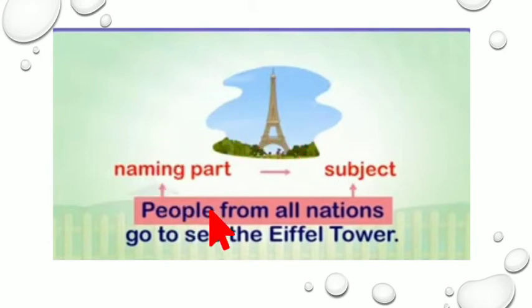Till here it is the subject because we are talking about the people from all the nations. Then they go to see the Eiffel Tower is the predicate, because here they all go to see the Eiffel Tower. And we have a verb in it also. Go is a verb, see is a verb. So the predicate should always contain the verb.